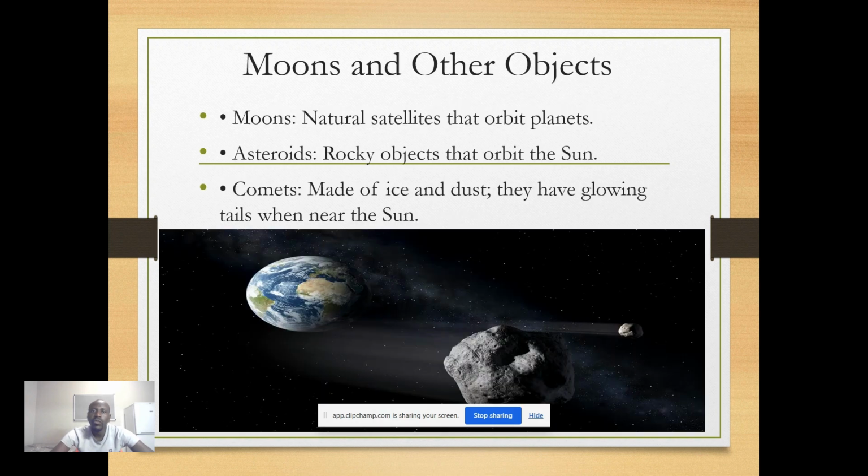Then we've got the moons and the other objects. Moons are natural satellites that orbit a planet. Then we've got the asteroids, which are rocky objects that orbit the Sun. Then we've got the comets, which are made of ice and dust, and they have glowing tails when near the Sun. As you can see in the picture below.